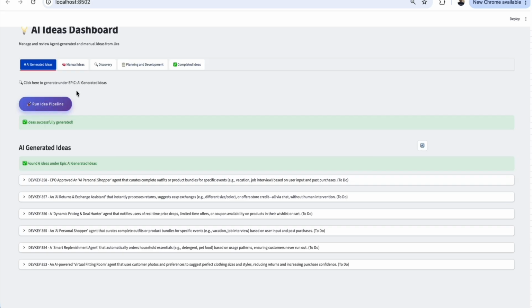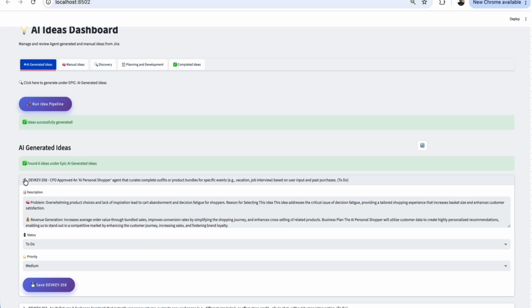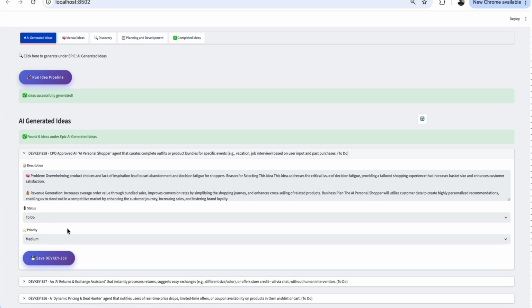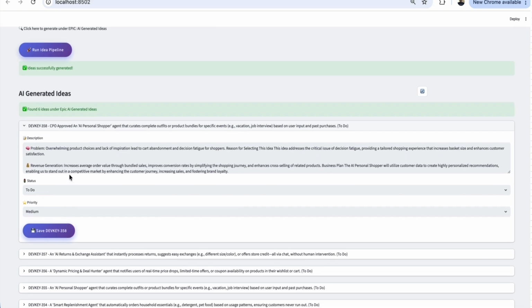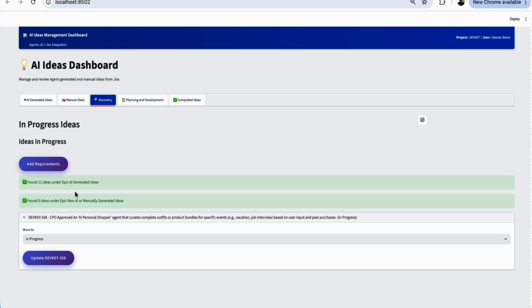You can see the CPO agent, which is your internal agent, which has all the context, has also tagged the best idea for your organization to proceed with. And this is where you get the solution the CPO has listed, and also what problem you are going to solve, right? Once the CPO looks into it, or your product manager looks into it and they're happy with it, or they want to add more details, they can add it because everything is in Jira, right? So it will open the Jira and you can just add it.